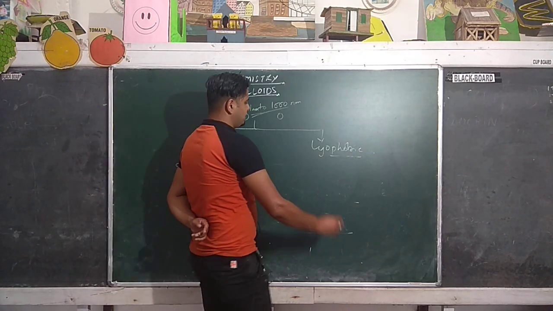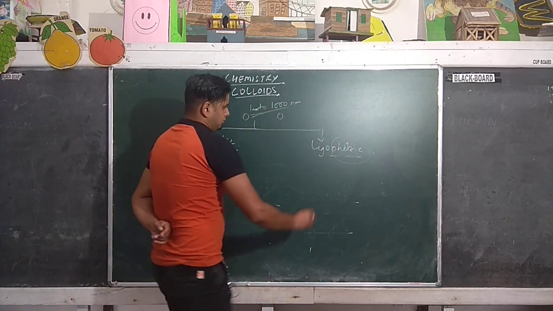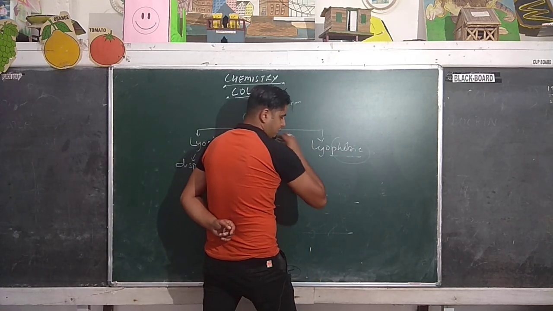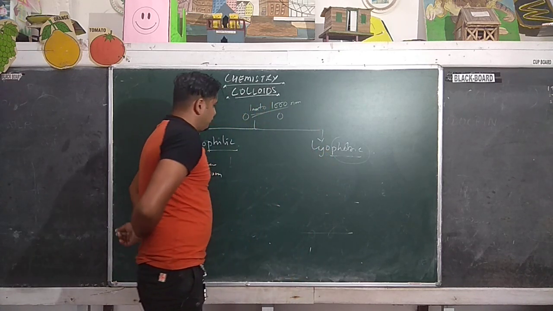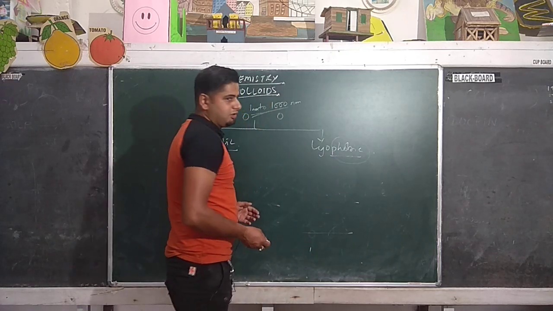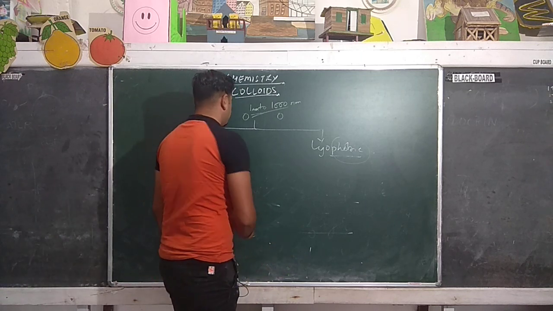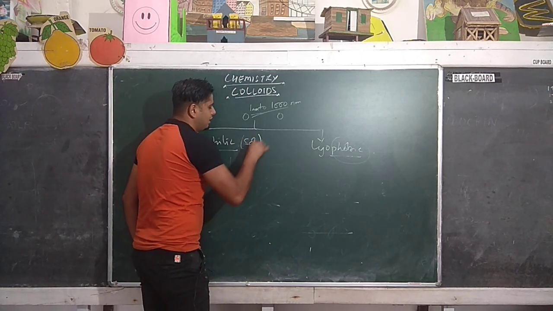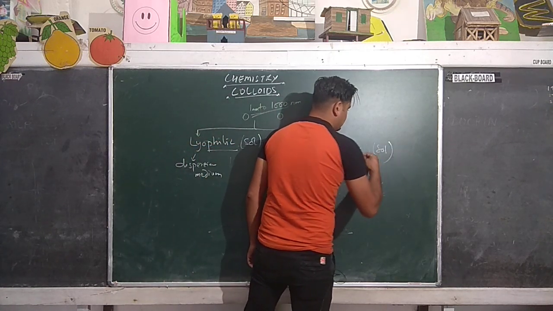And the system in which phobic means hate: if the dispersed phase does not have that much tendency towards the dispersion medium, that is called lyophobic colloid or lyophobic sol. You can call it SOL. The sol represents a colloidal solution.